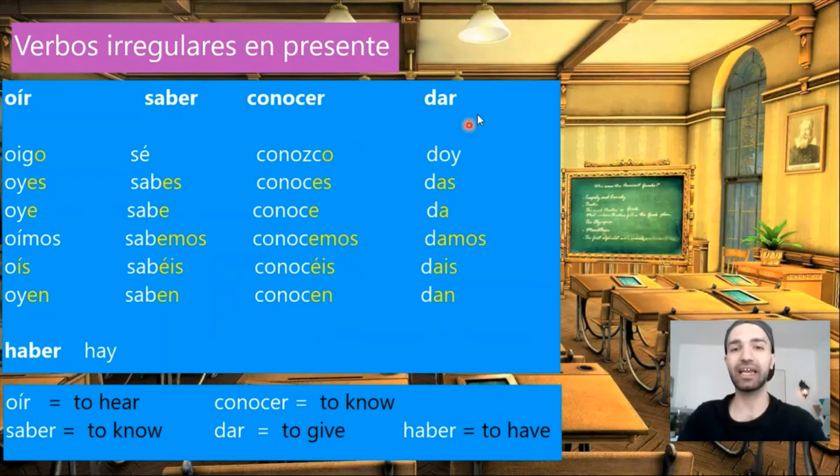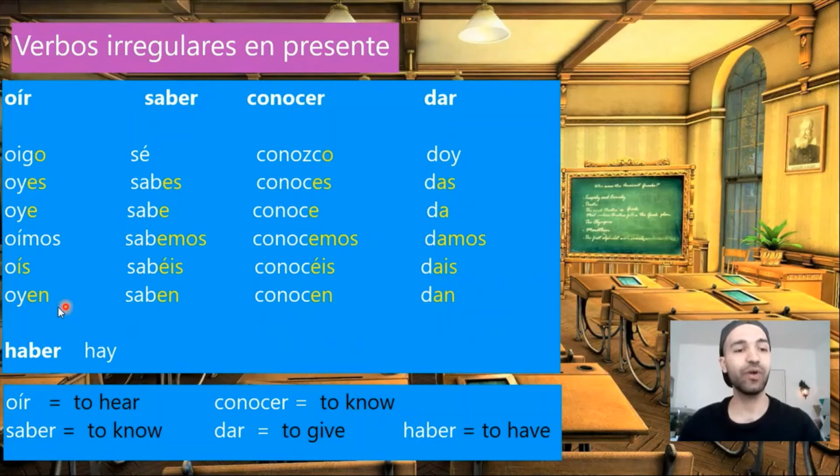El verbo dar. Dar, it means to give. We conjugate it in the following way. Yo doy, tú das, él da, nosotros damos, vosotros dais, ellos dan.